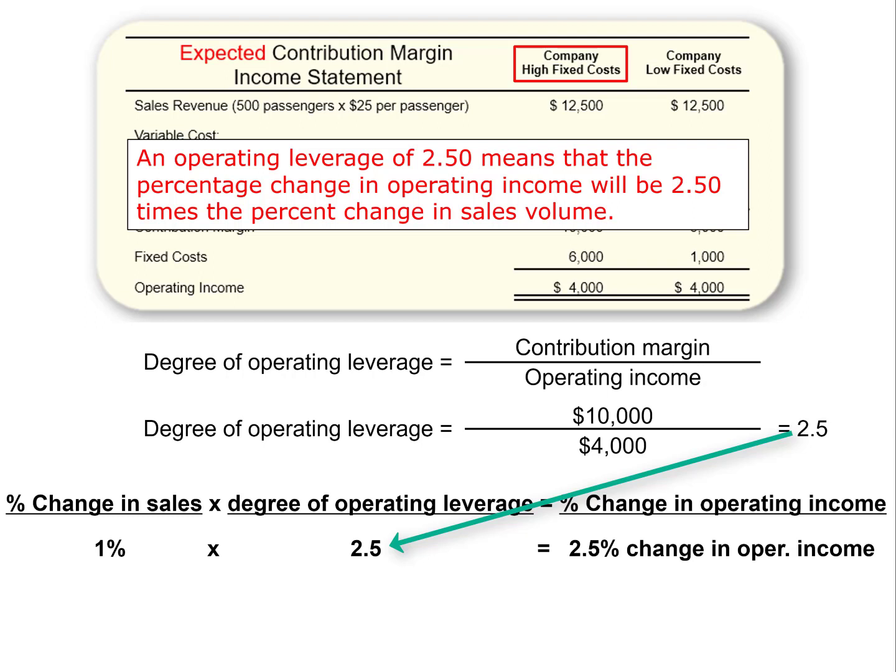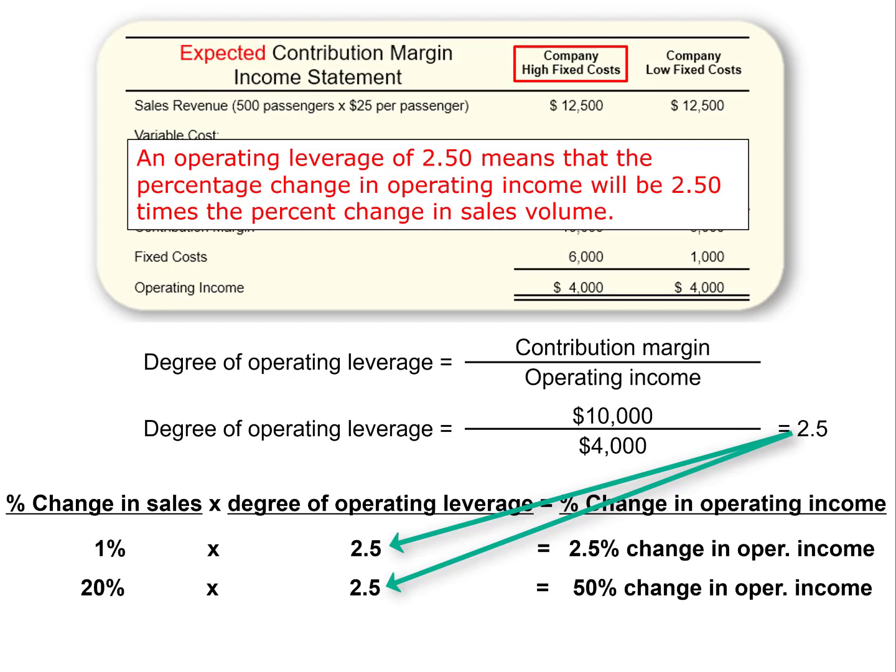So answer this question. A 20% change in sales would result in what percent change in operating income for this company? It would result in a 50% change in operating income. And that's exactly what happened to the company with a high fixed cost, as we'll show you on the next slide.